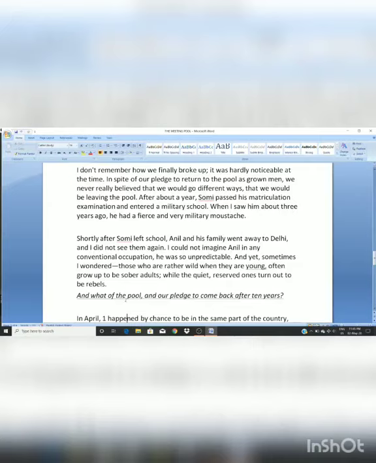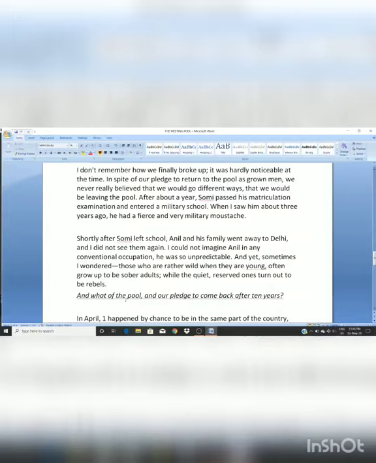I could not imagine Anil in any conventional occupation. Now, conventional means following any special custom job. Okay, any job that is a very fixed job, like a 9 to 5 office job or a school job. These kinds of jobs are known as conventional. Why did he say that he could not imagine Anil in any conventional job?